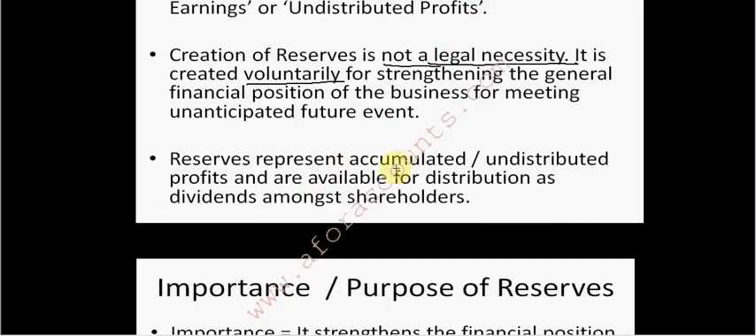Reserves, accumulated undistributed profits, are available for distribution as dividends amongst the shareholders. You must have heard that I received dividend of so many rupees on so many shares. So where does that come from? That comes from accumulated undistributed profits of the company, right?